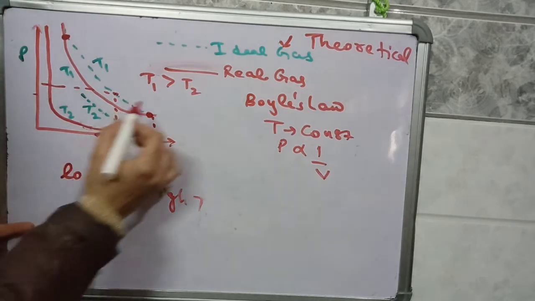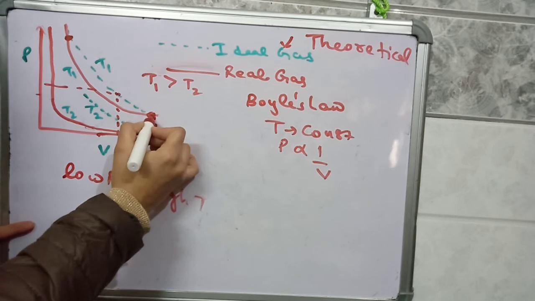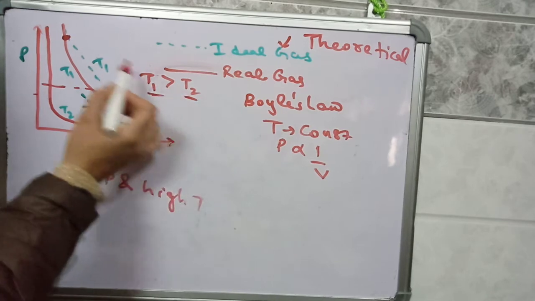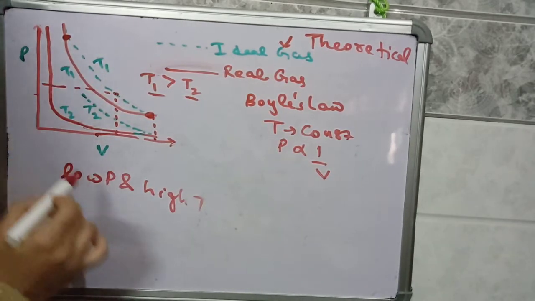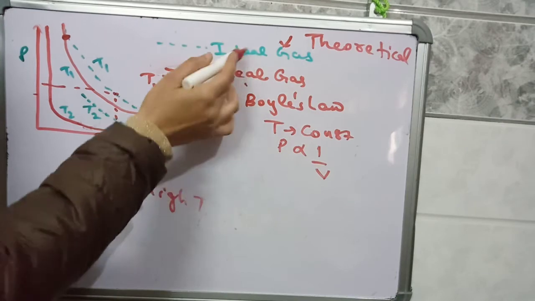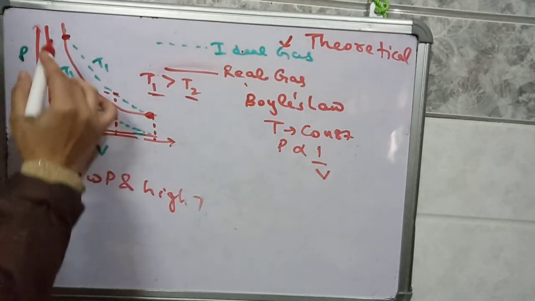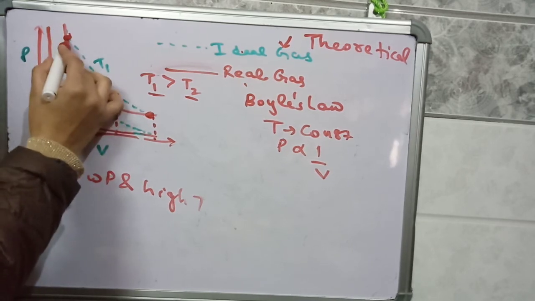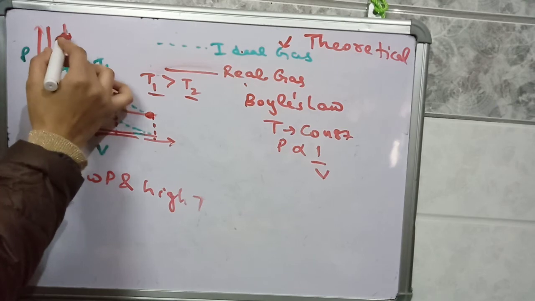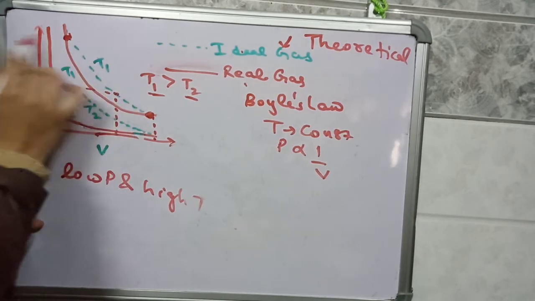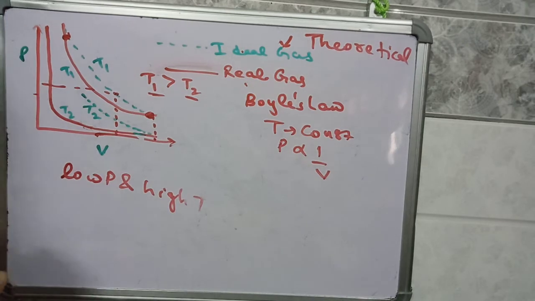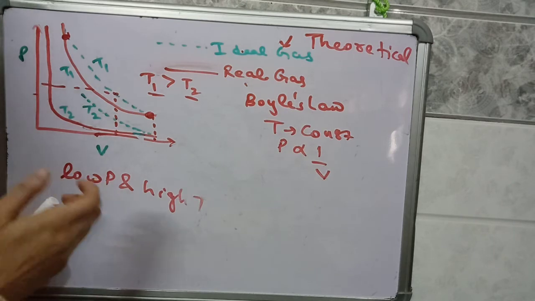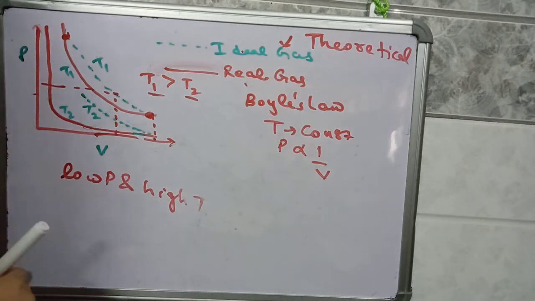Here the pressure is low and they are intersecting, and comparing the two temperatures T1 and T2, T1 is greater, so at high temperature also the curve of the real gas is intersecting with the curve of the ideal gas. You can observe the value of volume and pressure from this graph by drawing perpendiculars on the volume axis and pressure axis. At this condition of pressure and volume, the gas is behaving like an ideal gas. Other than that, it is behaving like a real gas.